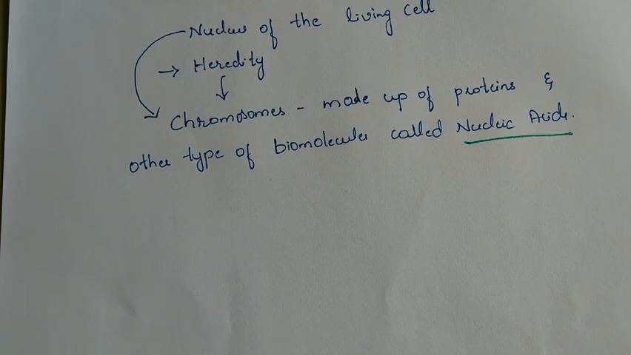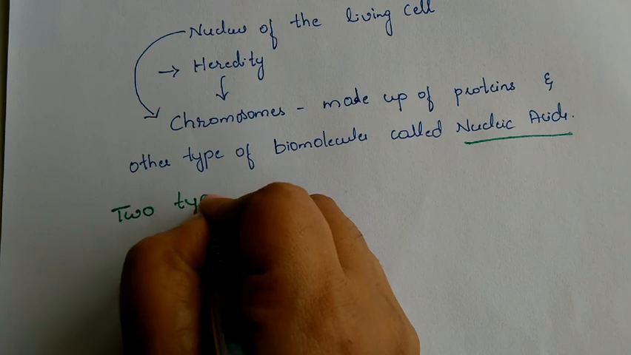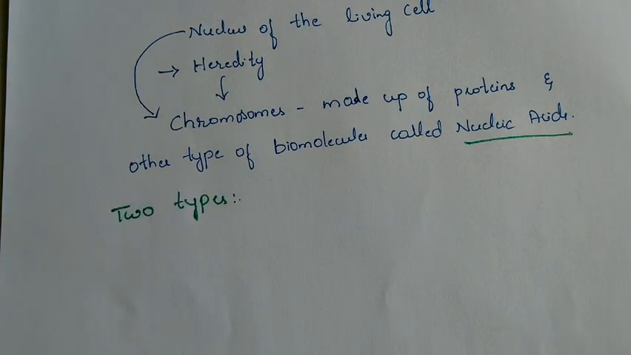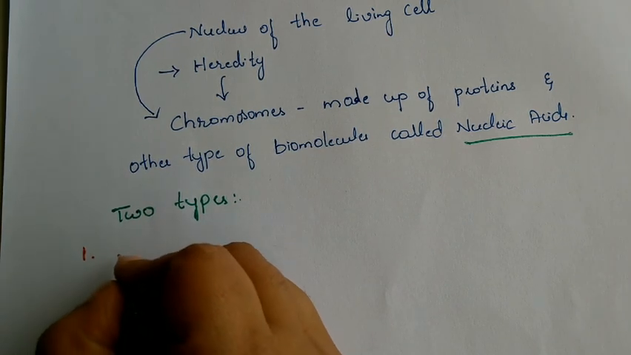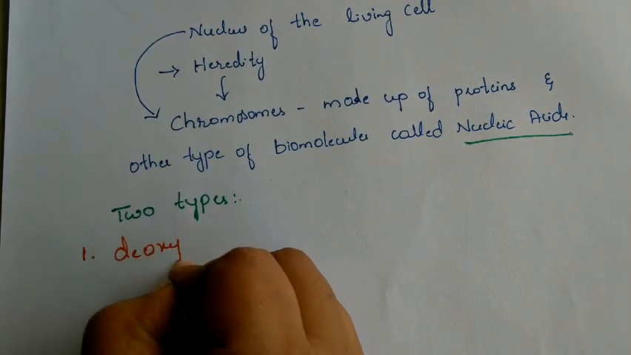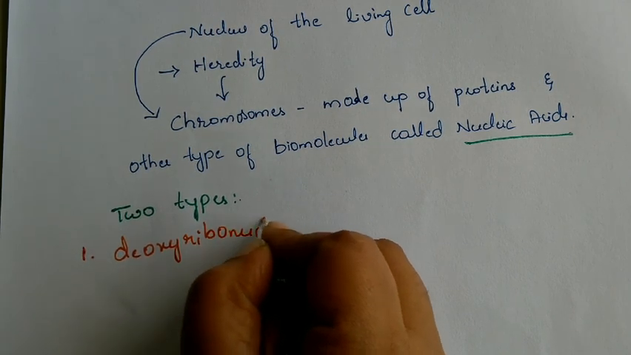We shall see now. So nucleic acids are of two types. We have two types of nucleic acids. So which are those two types? So the first one, we'll write it. First one is deoxyribonucleic acid.